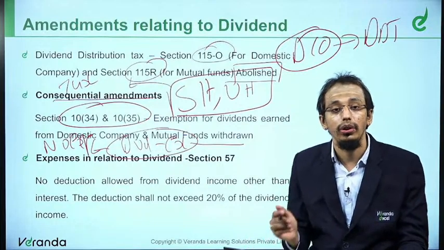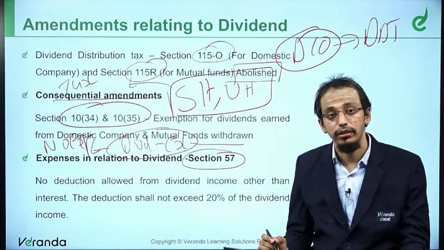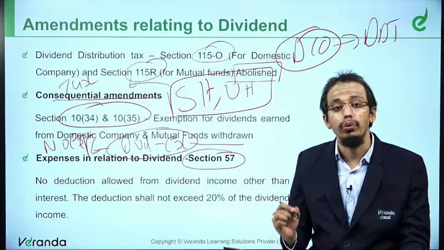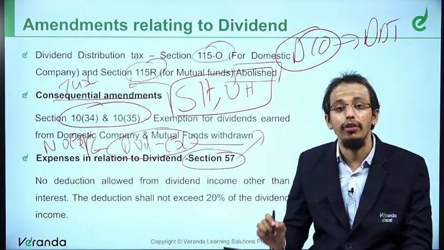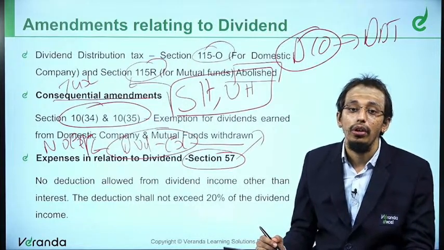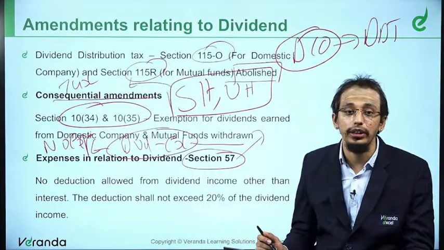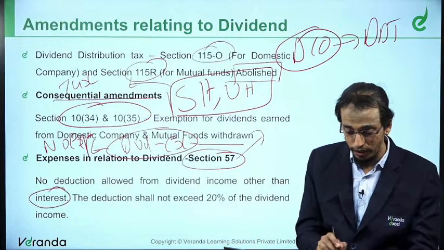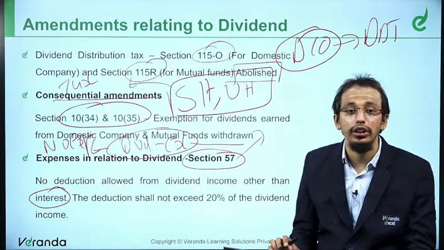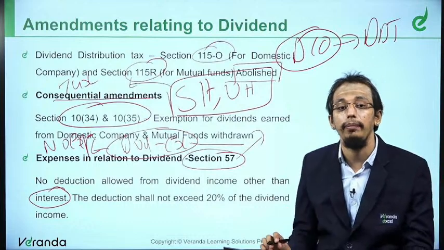Therefore, section 57 has been amended to allow expenditure on the dividends. What is the expenditure? Only one expenditure can be claimed against the dividends, which is interest. No deduction shall be allowed from dividend income other than interest. Interest alone can be claimed.